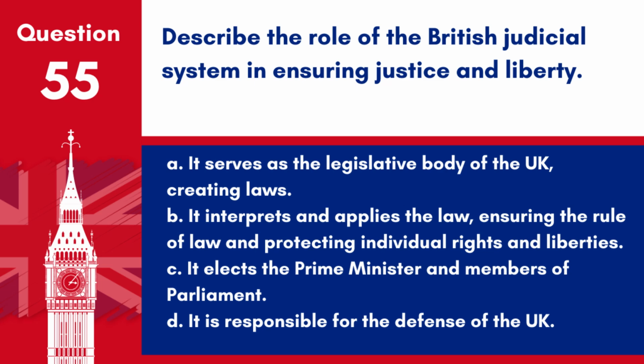Answer: B. It interprets and applies the law, ensuring the rule of law and protecting individual rights and liberties. The British judicial system plays a critical role in interpreting and applying laws, ensuring justice is served and individual liberties are protected within the framework of the rule of law.